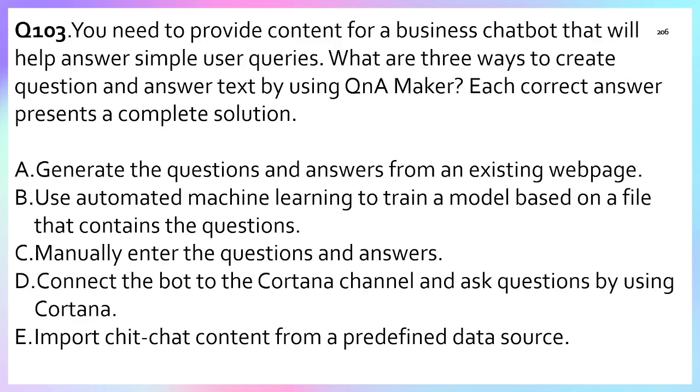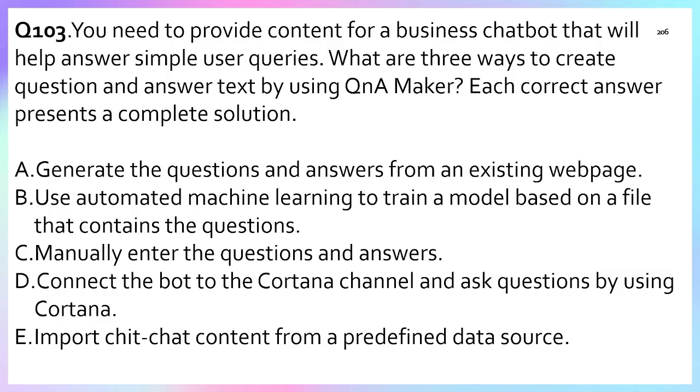Question number 103. You need to provide the content of a business chatbot that will help to answer simple user queries. What three ways can you create the question and answer pairs by using Q&A Maker? Each correct answer presents a complete solution. A. Generate the question and answer from an existing web page. B. Use automated machine learning to train the model based on a file that contains the questions. C. Manually enter the questions and answers. D. Connect to the Cortana channel and ask the question.